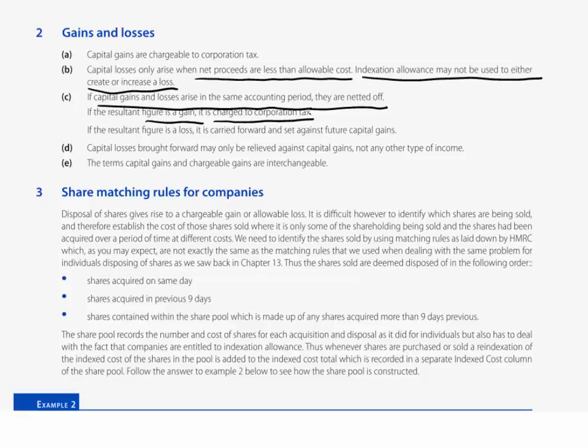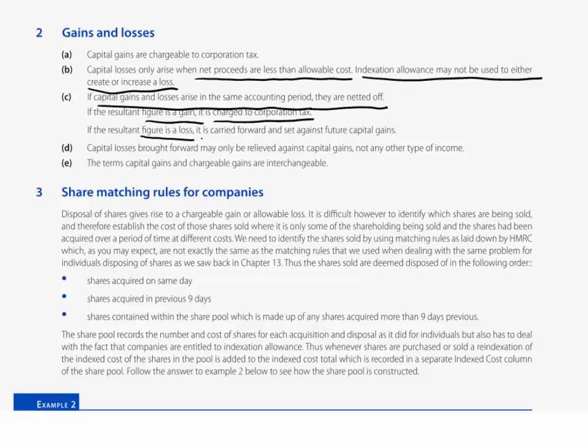If, however, the resultant figure were to be a net loss, so there are more allowable losses than there are gains, then you cannot offset that capital loss against your other income. All you would do is to put in nil as the gains. Remember, when we had losses before, if you had a loss in relation to your trading income or property income, then you would put in a nil assessment. We do not put a negative bracketed figure.